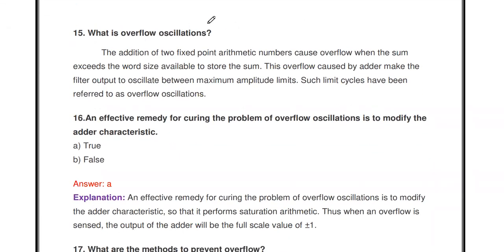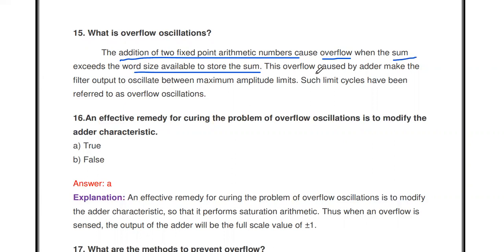Then the next one: what is overflow oscillation? Another type of limit cycle oscillation is the overflow oscillation. Overflow oscillation means if you are adding two fixed point arithmetic numbers, the output may overflow. If you are adding two 4-bit data, the result may be 5-bit or 6-bit. Except for the 4-bit, the remaining 1 or 2 bits are called overflow. The addition of two fixed point numbers causes overflow when the sum exceeds the word size available to store the sum.